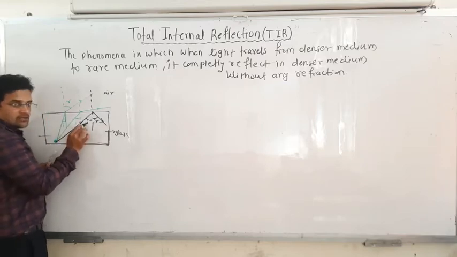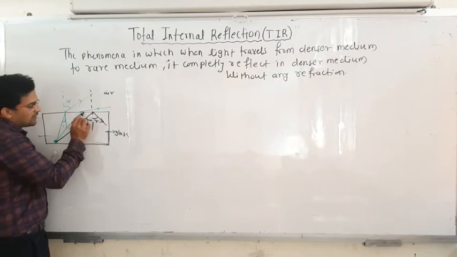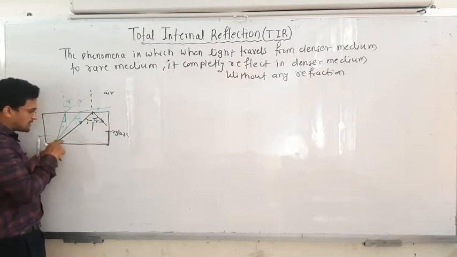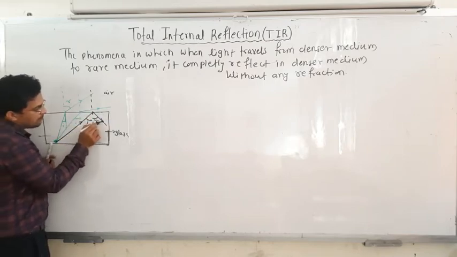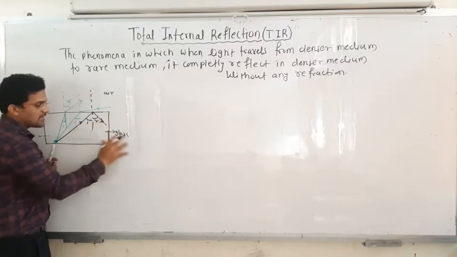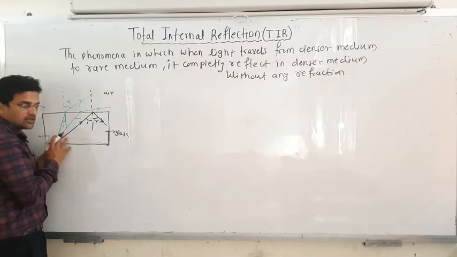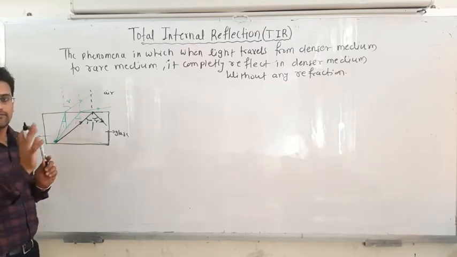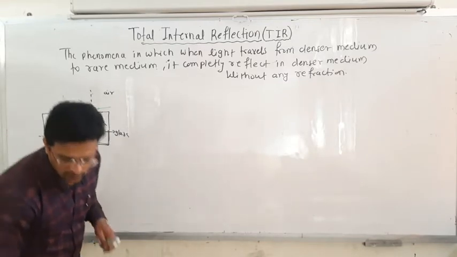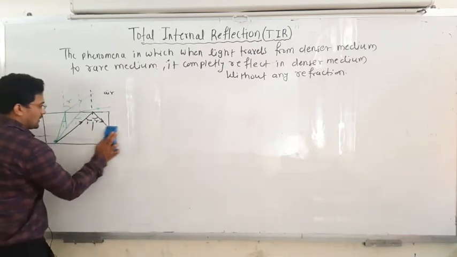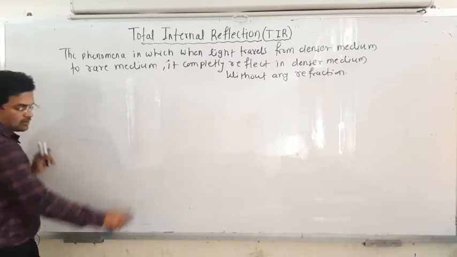So at this angle, whenever the light is incident on the interface and traveling from the denser medium to rare medium, it is completely reflected back in the same medium where it was initiated or started, okay. So this is the total internal reflection, okay. So for that I will draw one complete diagram, okay.